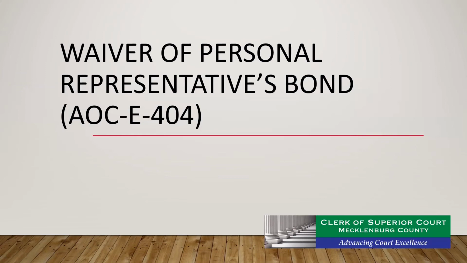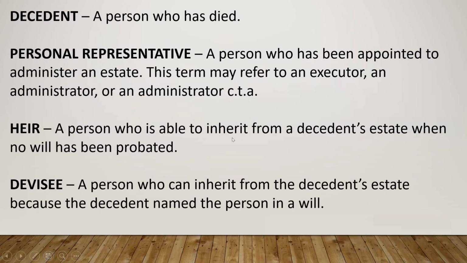First, let's define some of the terms used in this tutorial with which you may not be familiar. Decedent: a person who has died. Personal representative: a person who has been appointed to administer an estate. This term may refer to an executor, an administrator, or an administrator CTA. Heir: a person who is able to inherit from a decedent's estate when no will has been probated. Devisee: a person who can inherit from the decedent's estate because the decedent named the person in a will.